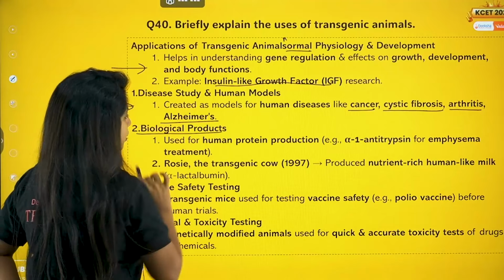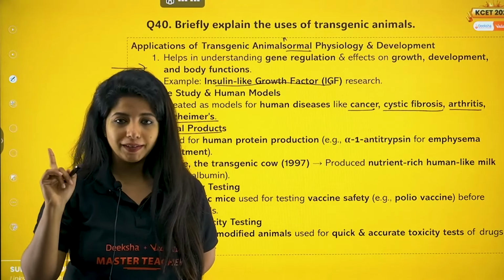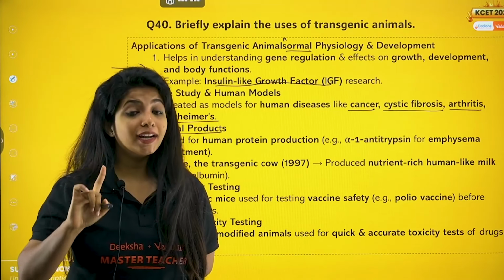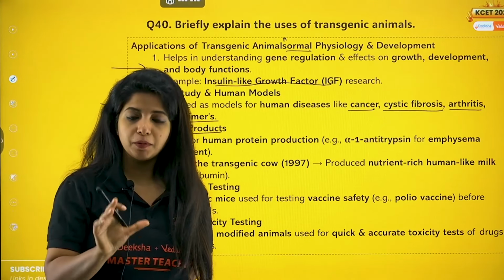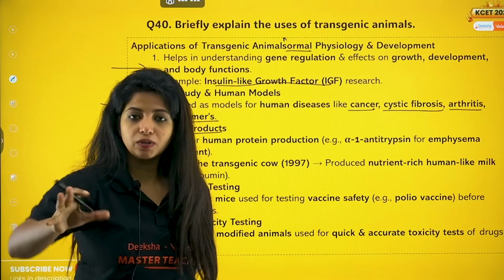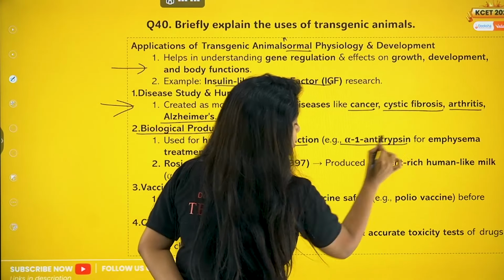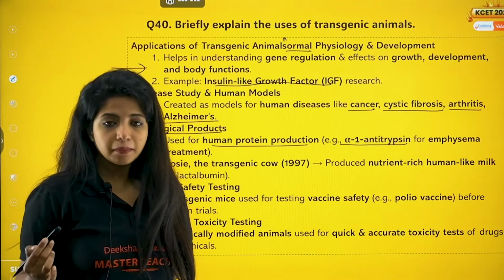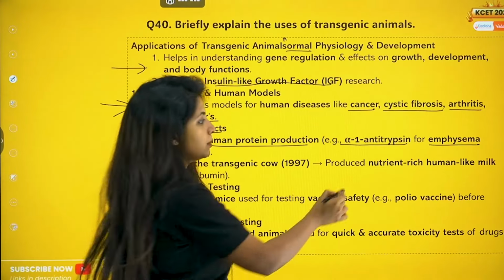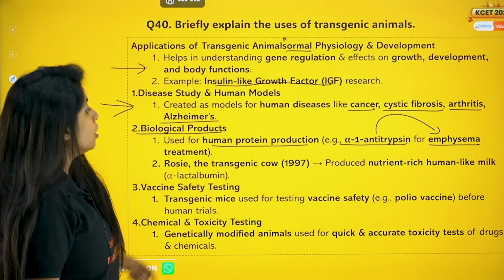Now, biological products. You can also get biological products from transgenic animals. This question is super repeated. First biological product that we get is alpha-1 antitrypsin. This is a protein, not an enzyme. Listen, enzymes are made up of protein, but proteins can stay in the form of protein also. They need not become enzymes. You get it? So it's a human protein, alpha-1 antitrypsin. Why do you think we need it? For treating emphysema. Emphysema is a respiratory disorder, and for treating it, we need alpha-1 antitrypsin. Used for human protein production, that is alpha-1 antitrypsin for emphysema.